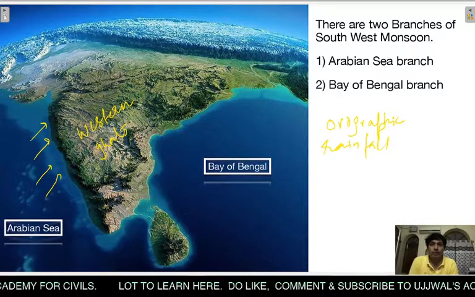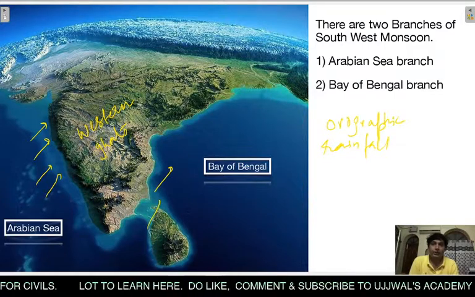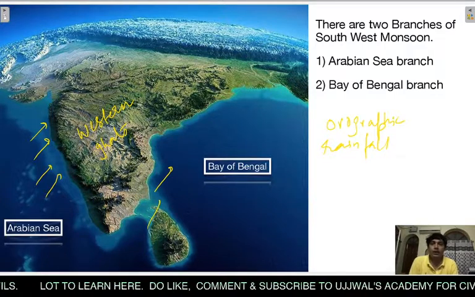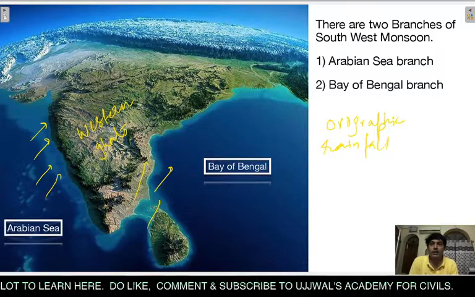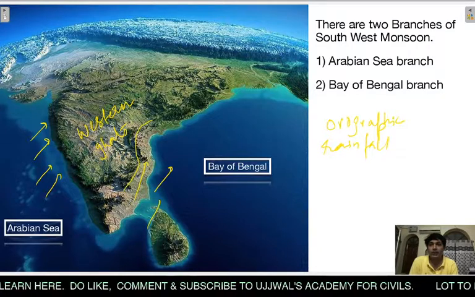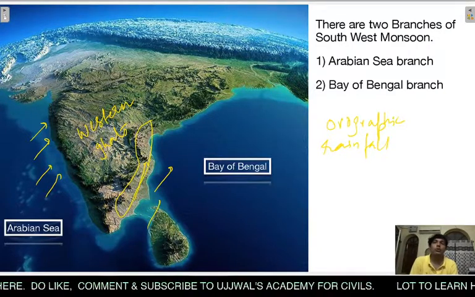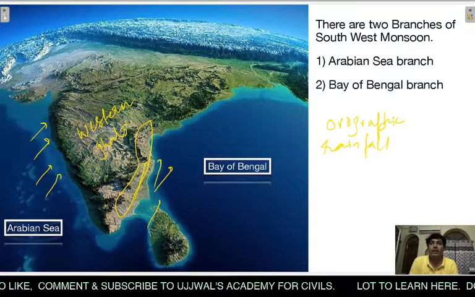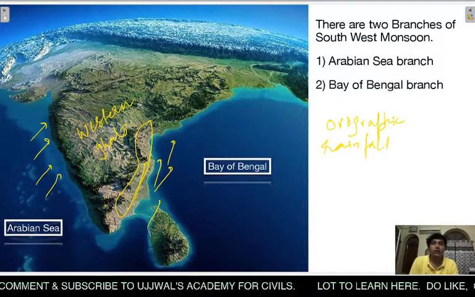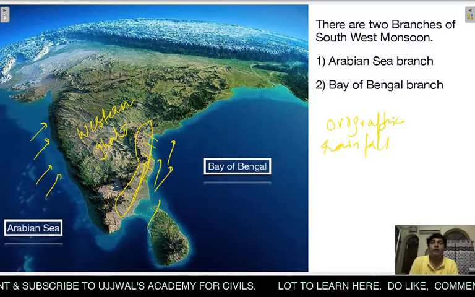Further, when this Bay of Bengal branch crosses over the Bay of Bengal region, it gets parallel to the Eastern Ghats. As you can see, these are the Eastern Ghats located on the eastern coast of India. So these branches are parallel to the Eastern Ghats. So there is no rainfall here.